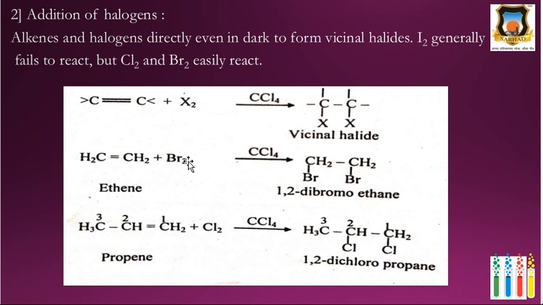Ethene on reaction with Br2 in presence of CCl4 gives 1,2-dibromoethane, that is a vicinal halide. And propene, when allowed to react with chlorine in presence of CCl4, that is carbon tetrachloride, gives 1,2-dichloropropane. Here Cl2 adds across the carbon-carbon double bond. Here bromine adds across the carbon-carbon double bond.